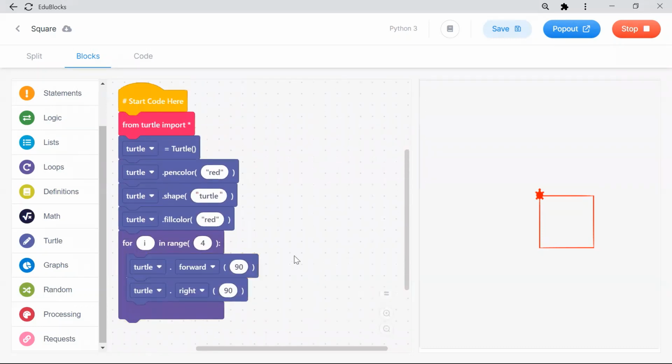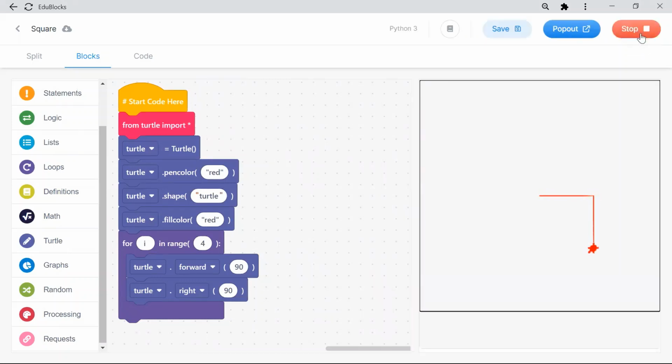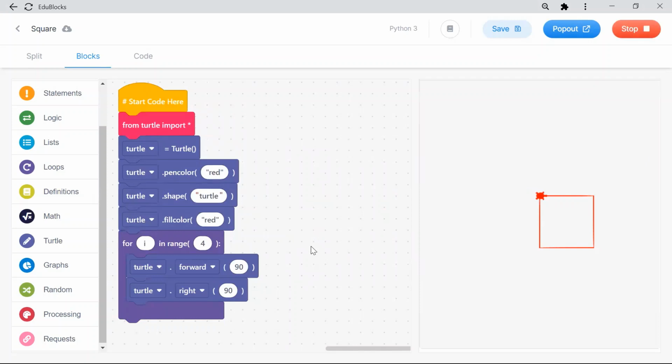See here, I want to repeat the forward right 4 times. So when I stop and run, I can see here. Got it? Yes, because all the lines are the same. So each time we are doing go straight and change angle, go straight and change angle. We are repeating the same thing.